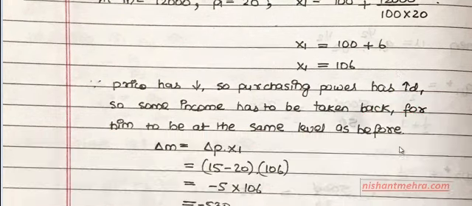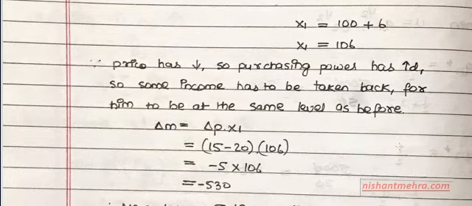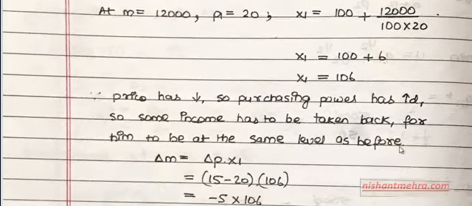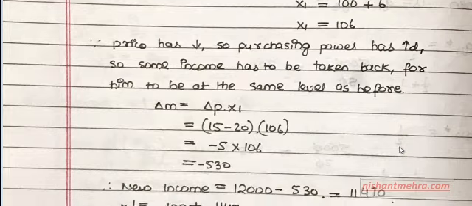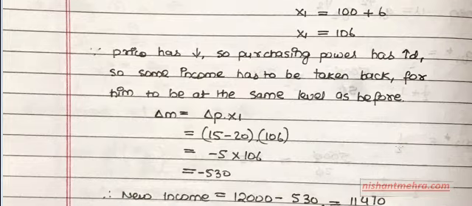Now suppose the price of the commodity falls from 20 to 15. Because the price has fallen, your purchasing power has increased. For you to be at the same level of welfare, some amount of income has to be taken back, because the purchasing power has increased. So how do you find this out? Initially, what was your income?